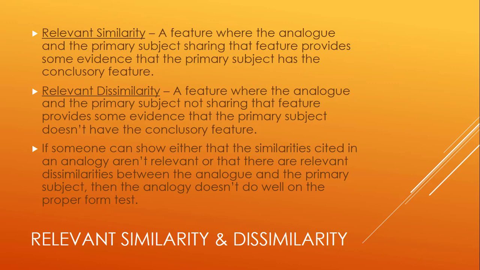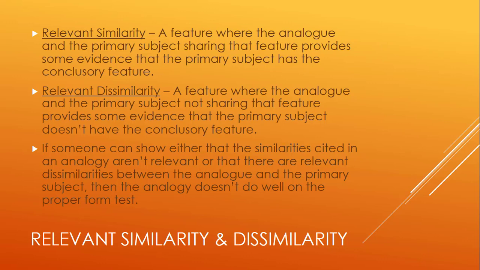And the fact that they don't share this feature provides evidence against the conclusion, that the conclusion doesn't follow. Someone making an objection based on a relevant dissimilarity might say, well, actually, in your argument by analogy, there's a dissimilarity between the two things being analogized, such that they're not analogous, and this dissimilarity is relevant to the argument, so therefore, the conclusion does not follow.